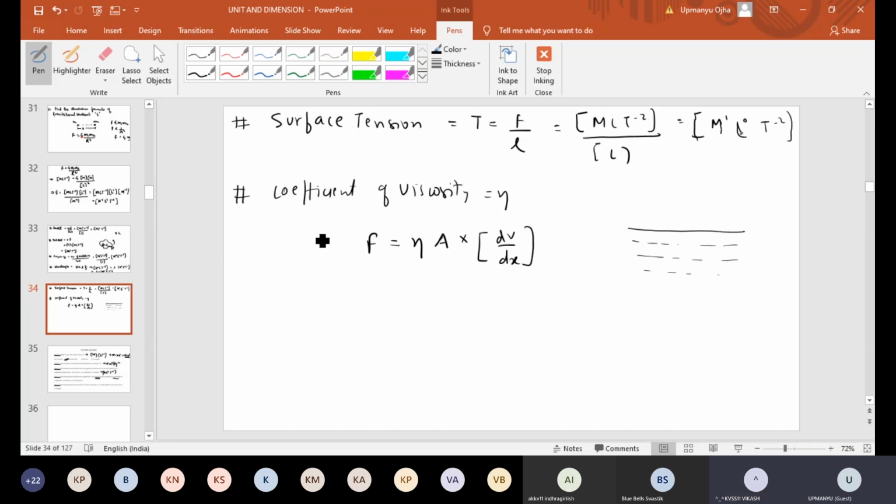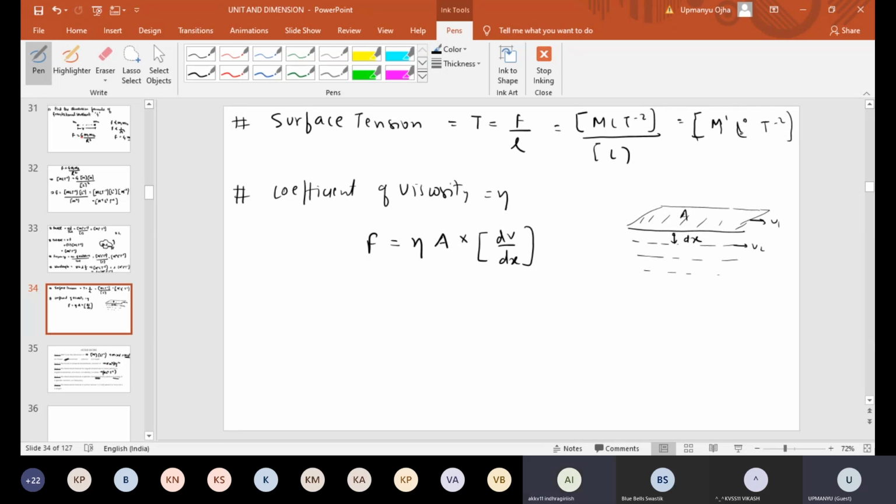So here eta is the coefficient of viscosity, F is the viscous force, A is the cross-section area of the fluid. dv by dx is velocity change per unit length: the upper layer has velocity v1, the second layer has velocity v2, so how much the velocity has changed, and dx is the distance between the layers. It will be explained properly in fluid dynamics. I just want you to find the dimensional formula of viscosity. Can you get this now?